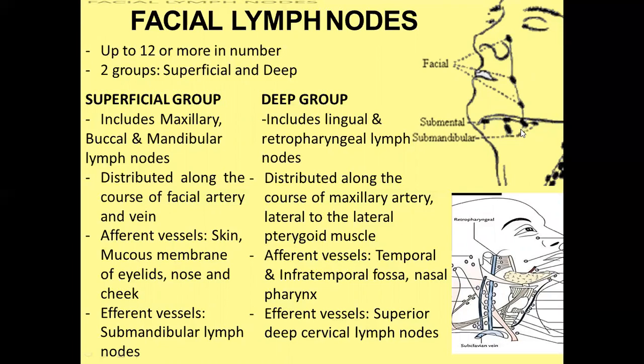The deep group includes the lingual and retropharyngeal lymph nodes. The lingual lymph node is related to the tongue, and the retropharyngeal lymph node is situated in the retropharyngeal space, distributed along the course of the maxillary artery, lying lateral to the lateral pterygoid muscle. It receives lymphatic drainage from the temporal and infratemporal fossa, nasal part, and pharynx, because it is related to the retropharyngeal space, and they drain into the superior deep cervical lymph node, which is situated here.